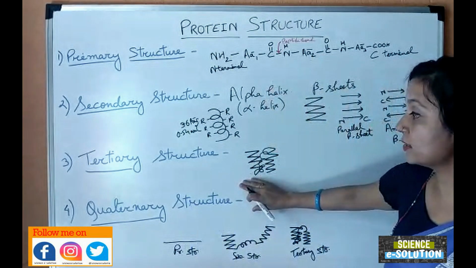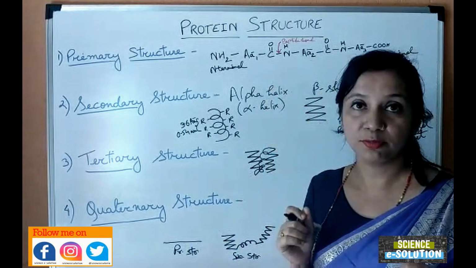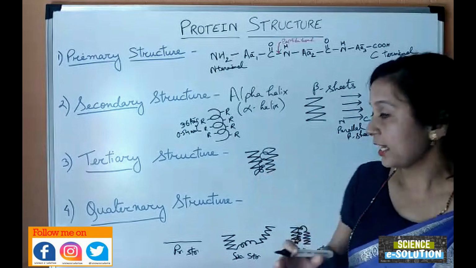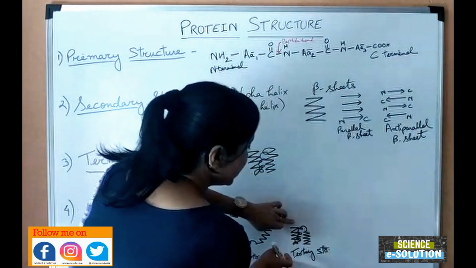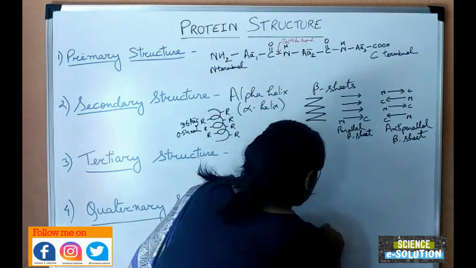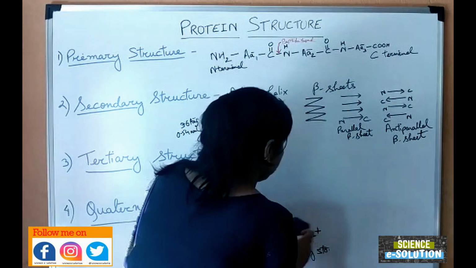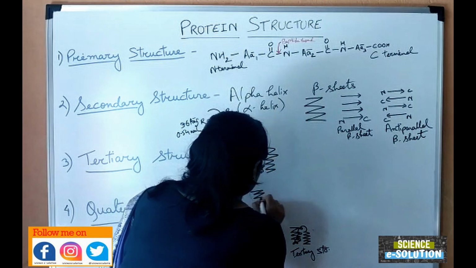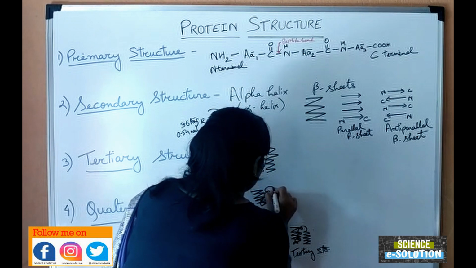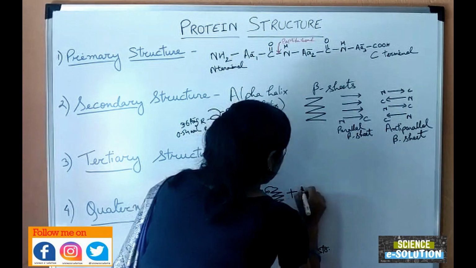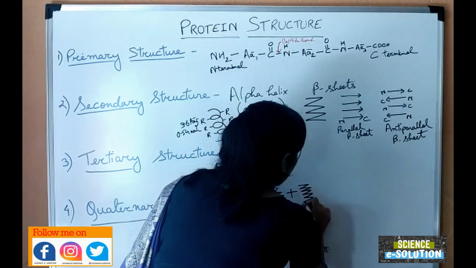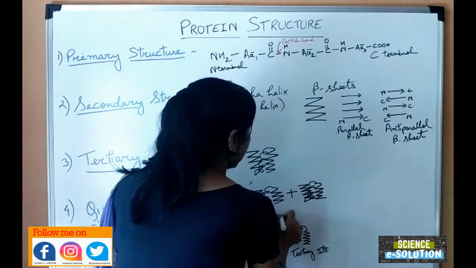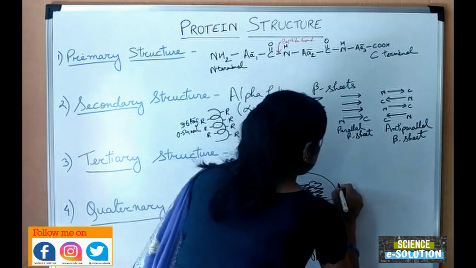Now the last one is the quaternary structure. In the quaternary structure of protein, the proteins having tertiary structures combine with each other. For example, this one is the protein having one tertiary structure. It will combine with a protein of another tertiary structure to form a dimer. If these both combine, they will form a dimer.